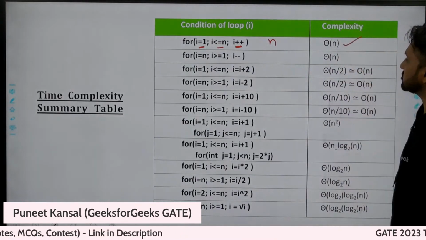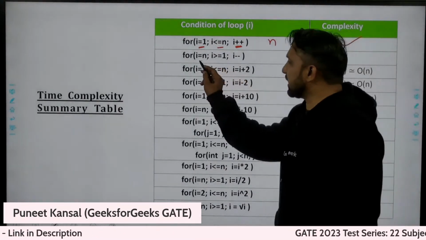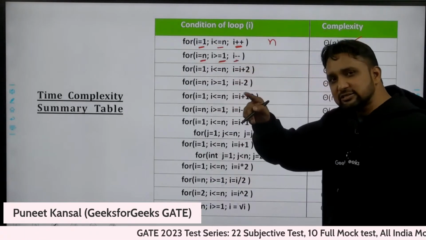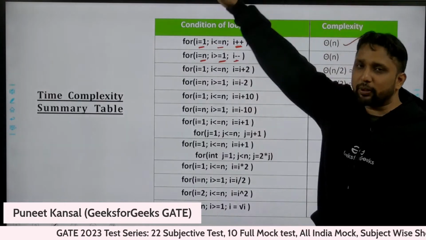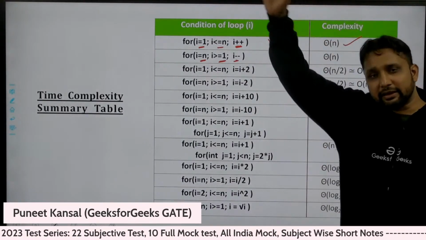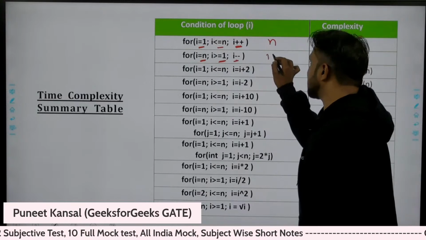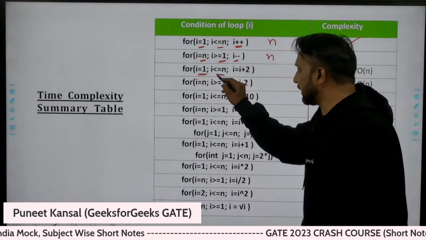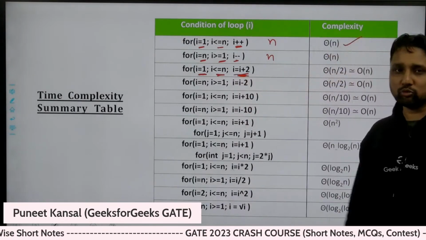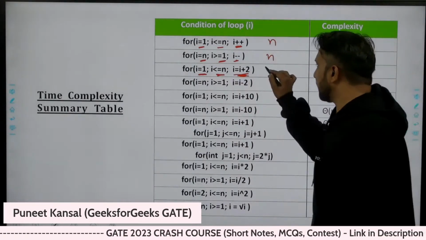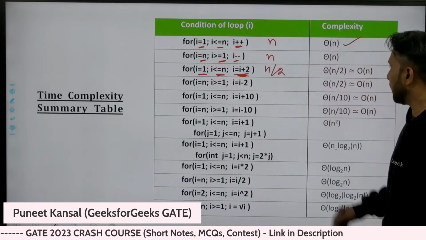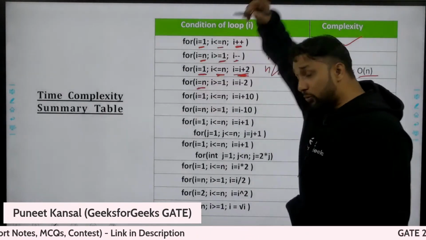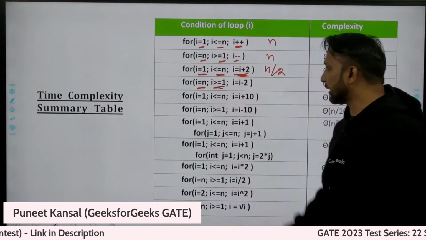So time complexity is order of n. If I'm starting from n and reaching up to 1, decrementing one step at a time, I'm standing at the top and have to come to the bottom, taking one step at a time, then n steps will be needed to come down. Standing at the bottom and have to go to the top, taking two steps at a time, we will reach in n/2 steps. n/2 is still order of n.